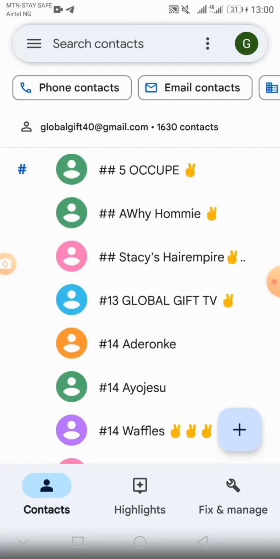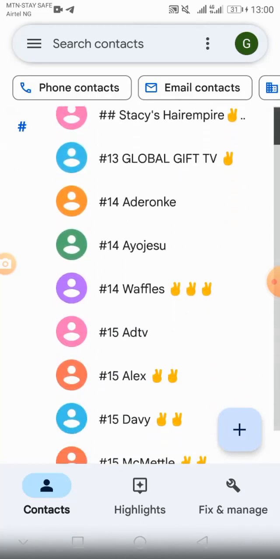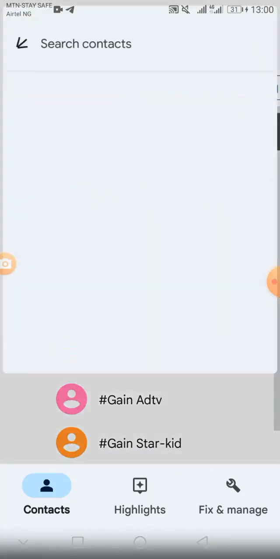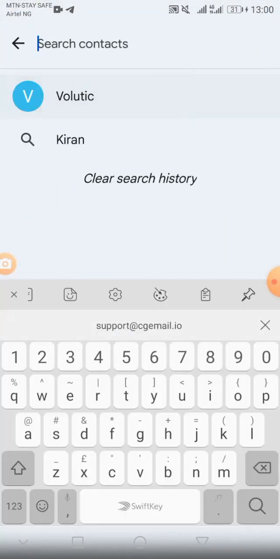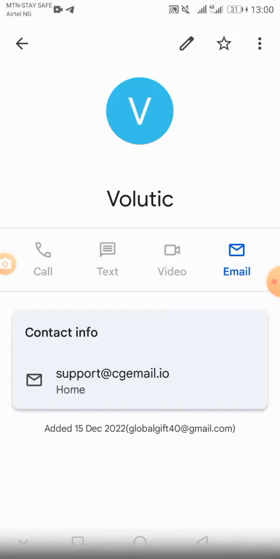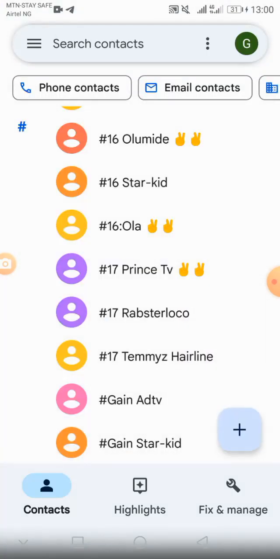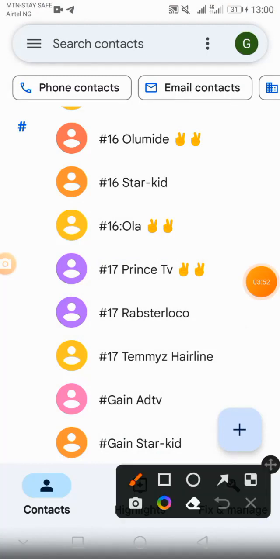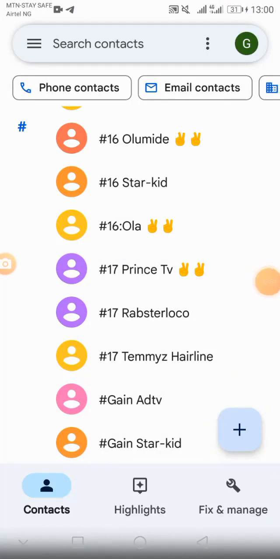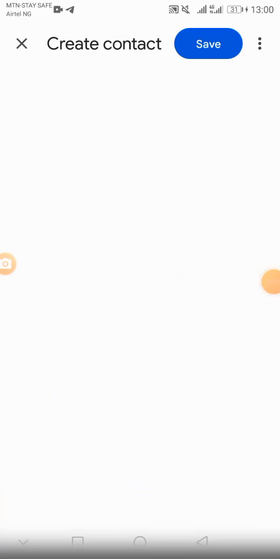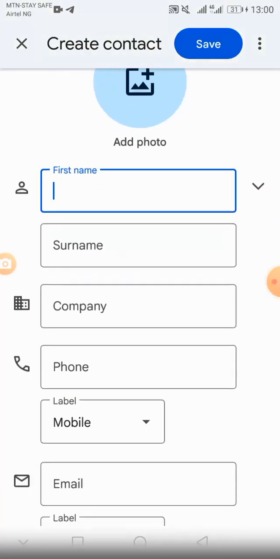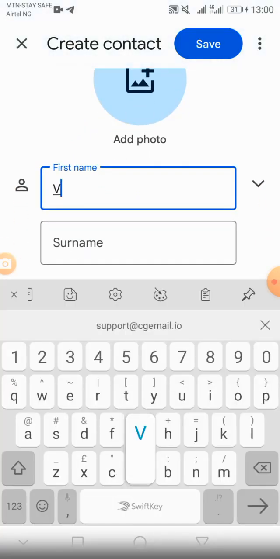That is the email you are going to be receiving mails on every day. This is one of my contacts I saved as Volutic. To save a new one, click on this plus sign here. Click on it, and just put the name as Volutic.